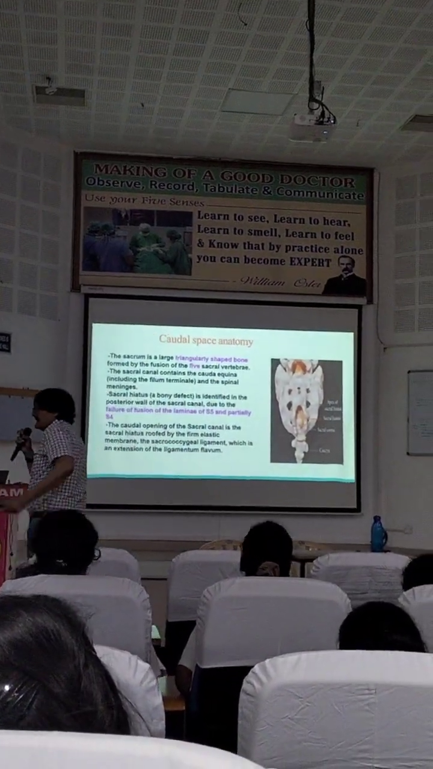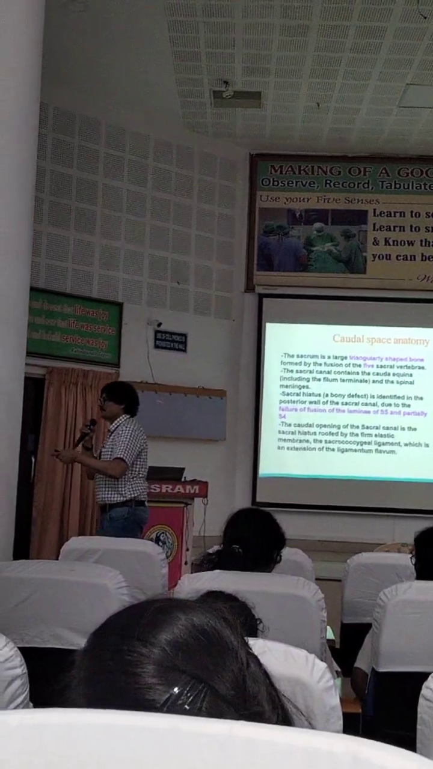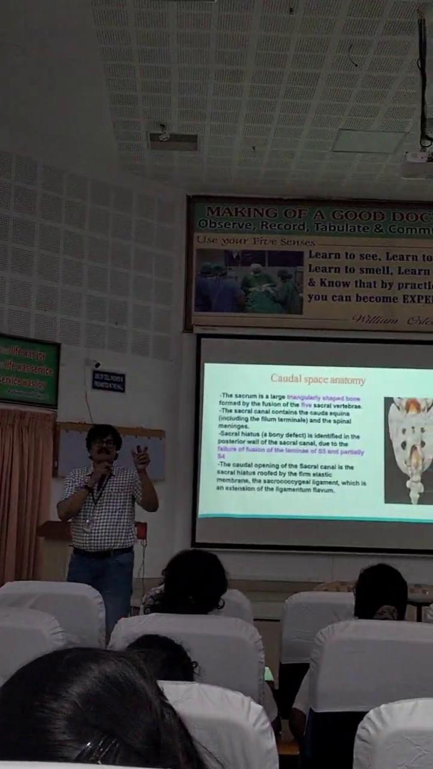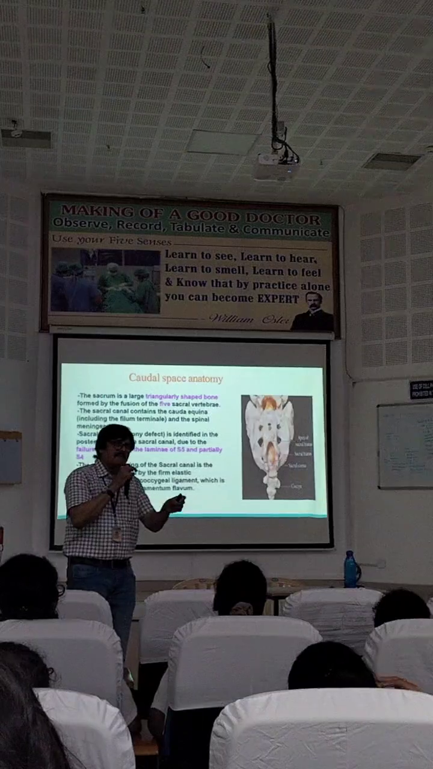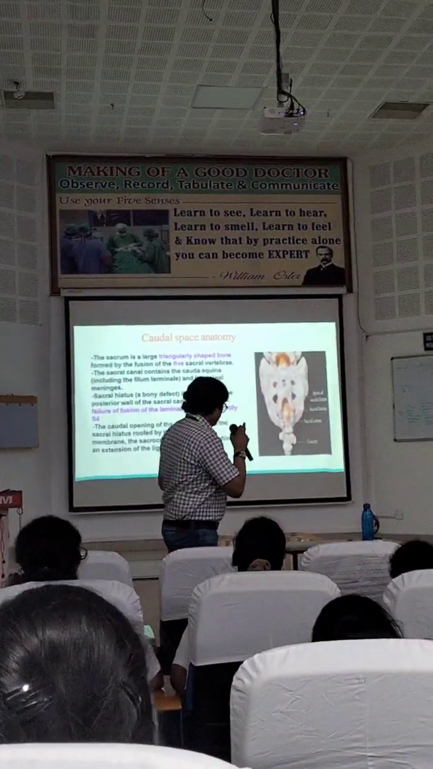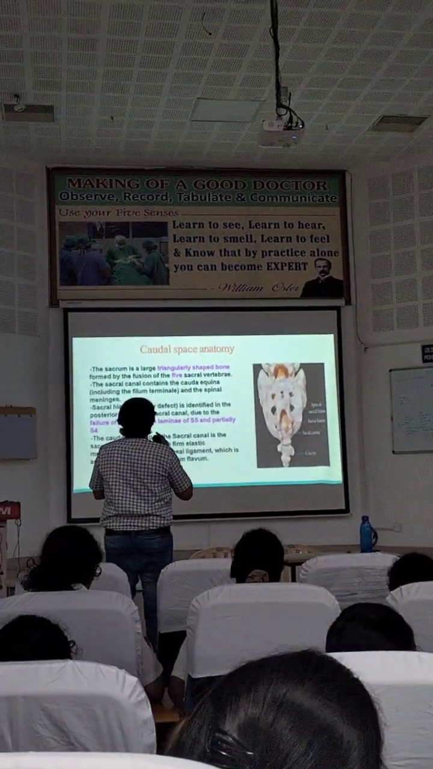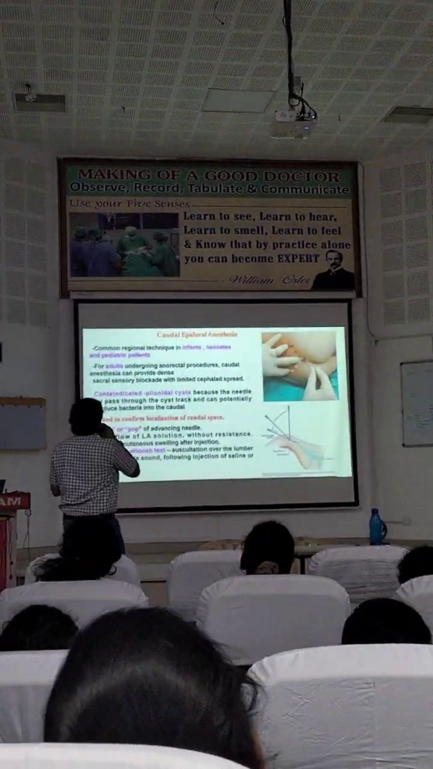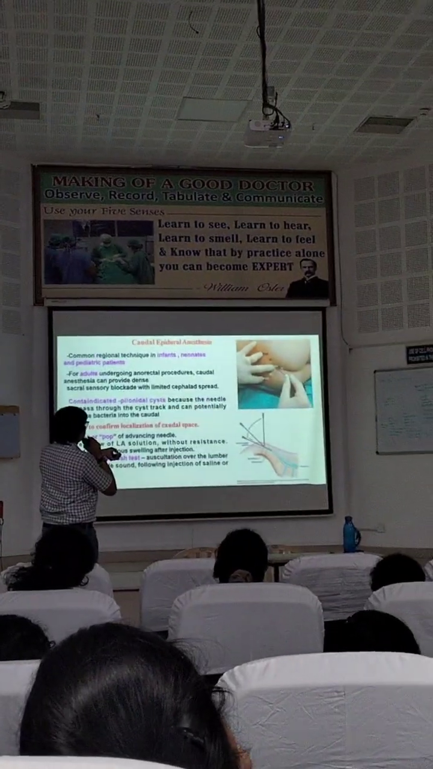That dimple corresponds to S2. If you form the triangle on that side, the tip is the place where you have to give caudal. Okay, this is the answer. And caudal epidural anesthesia. This is how you are going to see caudal epidural anesthesia.